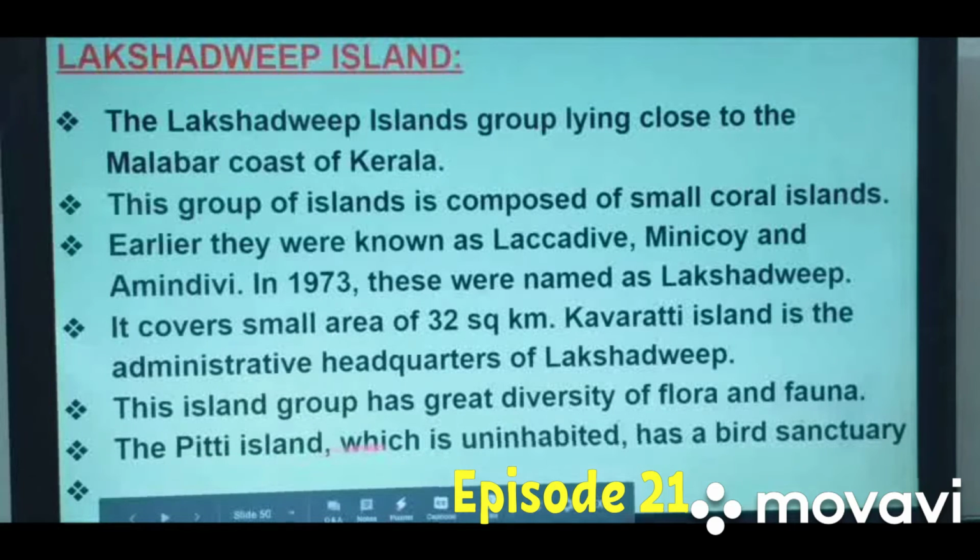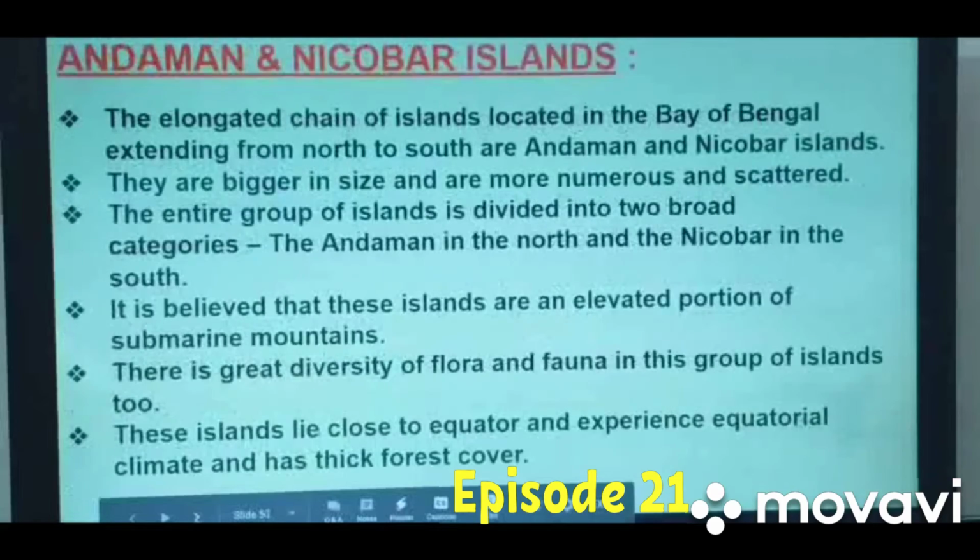Pitti Island, which is uninhabited, has a bird sanctuary. Pitti Island is uninhabited, meaning the population does not live over here, and here there is a bird sanctuary, the biggest bird sanctuary, where we find different species of birds. So it is known for this.